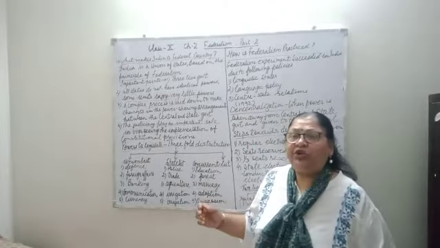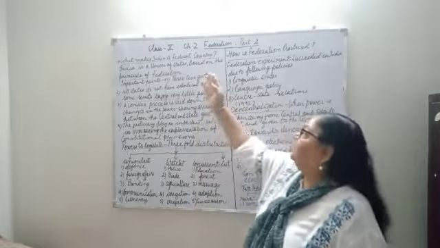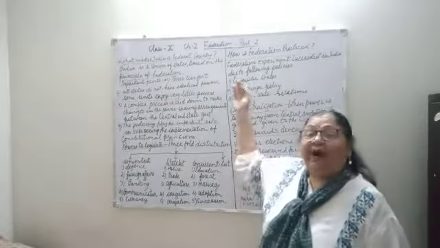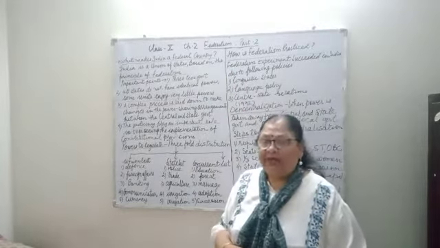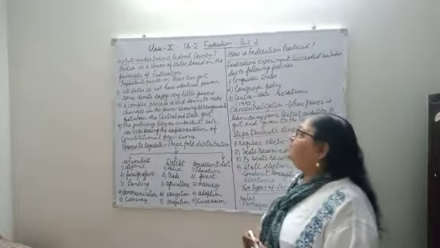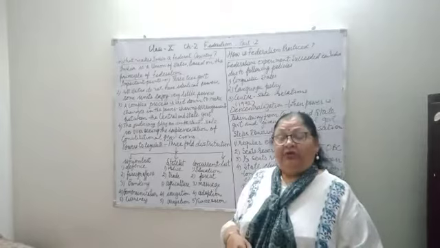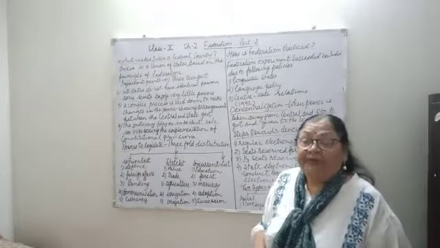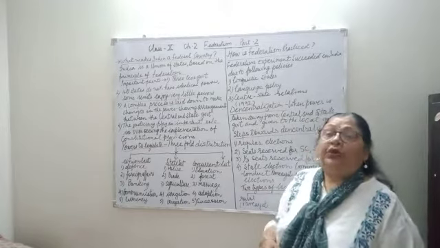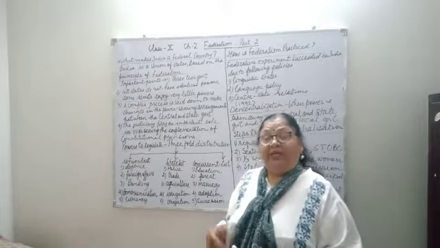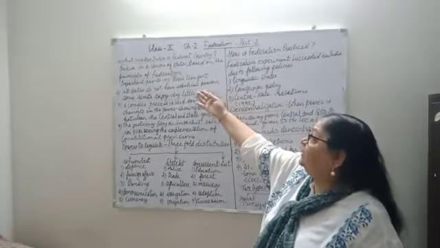Today in my video I am going to explain the chapter Federalism of class 10. This is part 2. In part 1 we read about what is federalism, key features of federalism. Then we read about the types of federalism, in which we read about coming together and holding together. This is the continuation of the chapter.